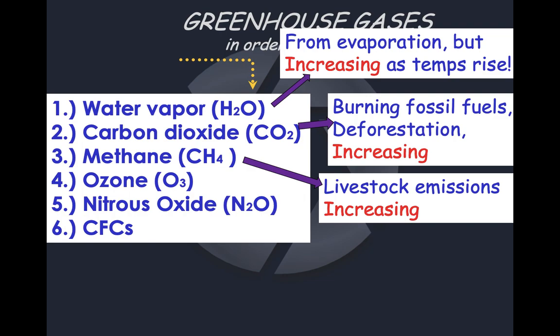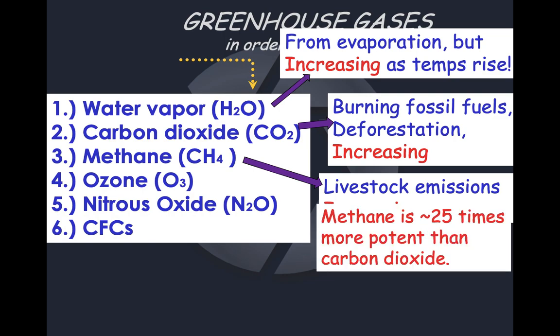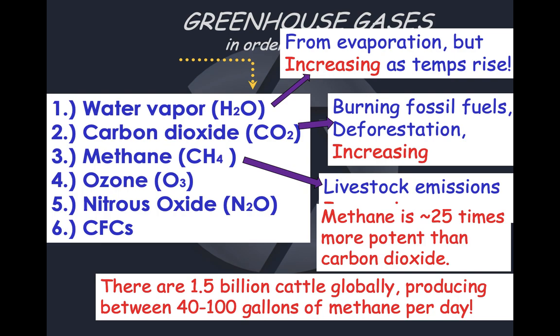What do we mean by that? Cow burps, okay? It sounds kind of silly, but there are many, many cattle on Earth right now to feed the world's want for meat and beef. Okay, many people like eating meat. We have about 1.5 billion cattle on the globe right now. Each of them is producing between 40 and 100 gallons of methane per day. And it has to do with the way they digest things. Cows kind of chew things repeatedly, things come back up, and that process and digestion releases methane.